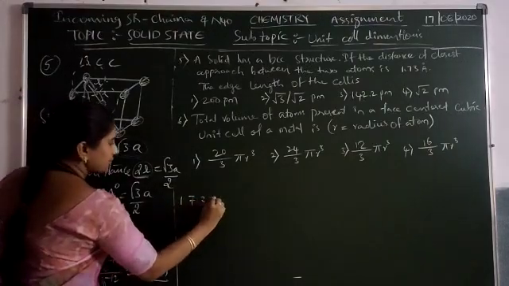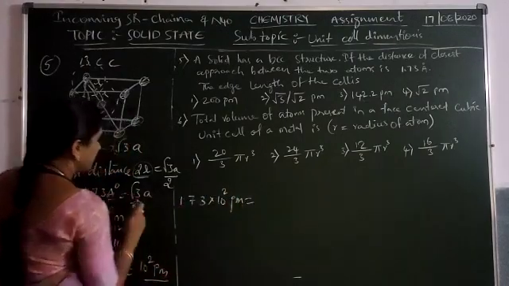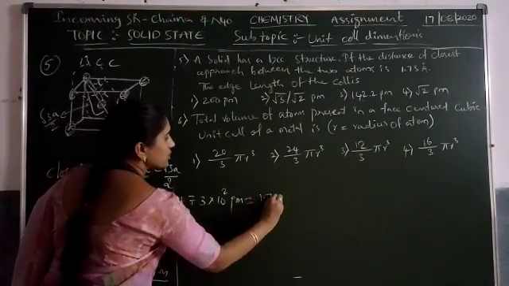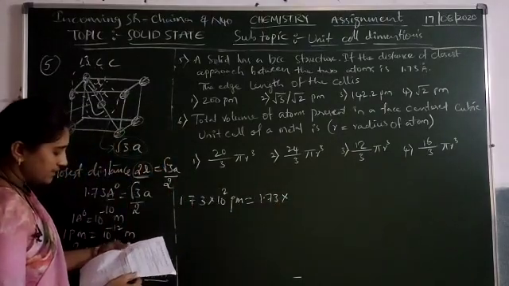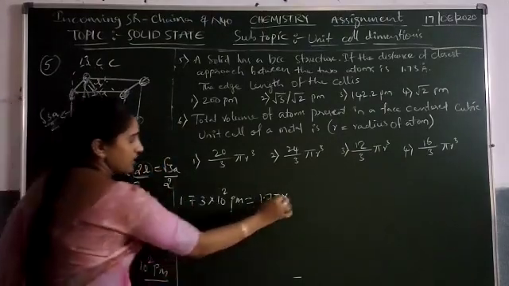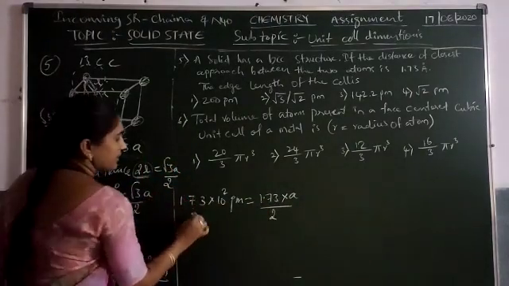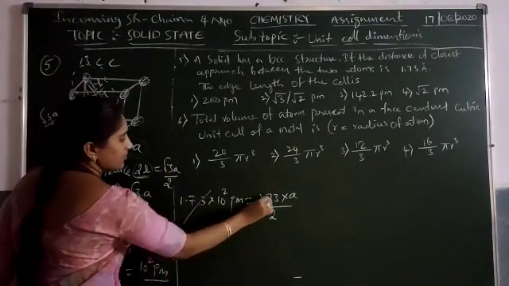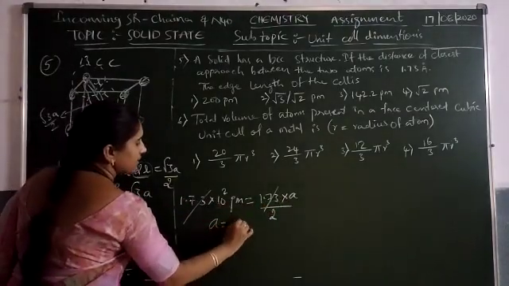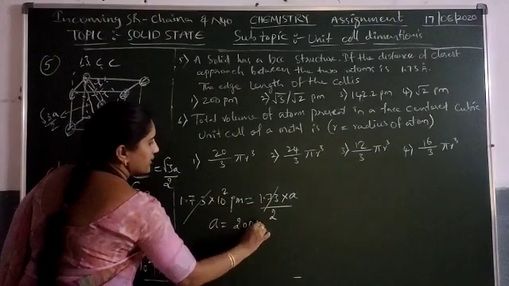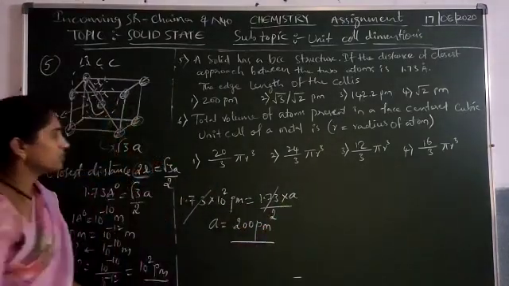So 1.73 into 10 square picometers equals root 3, which is 1.73, into the edge length a, divided by 2. The 1.73 cancels on both sides, and you get the edge length a equals 2 into 10 square, which is 200 picometers.